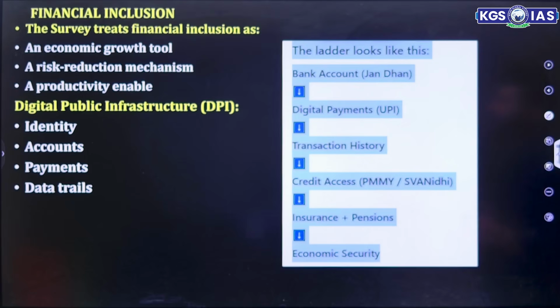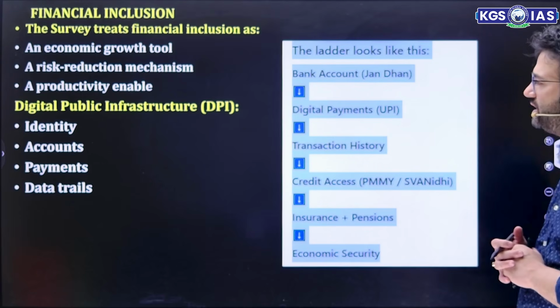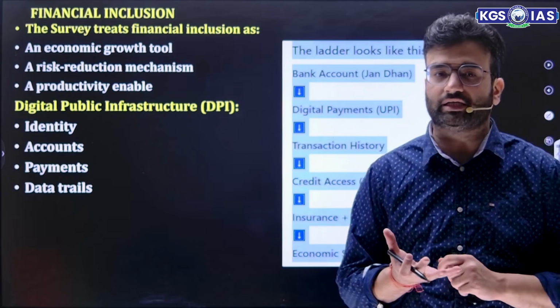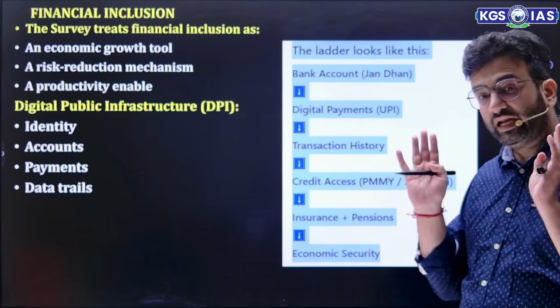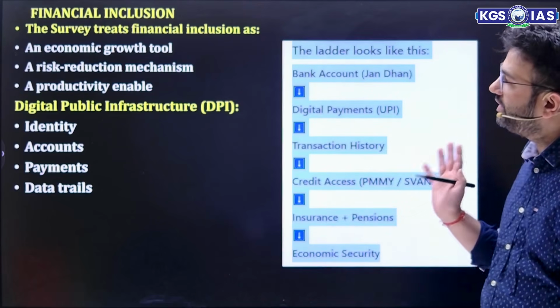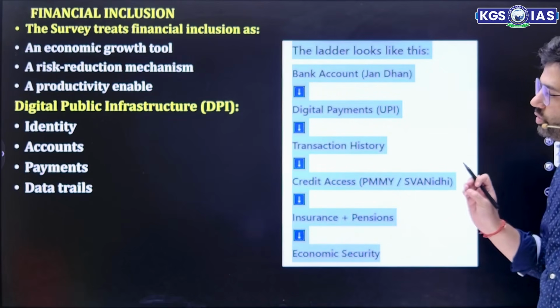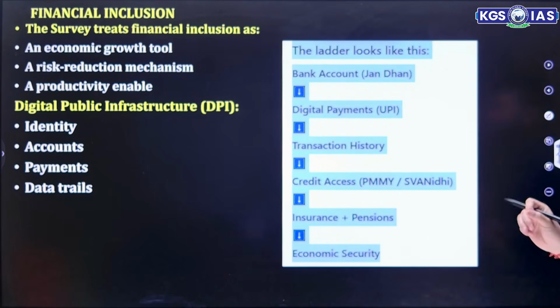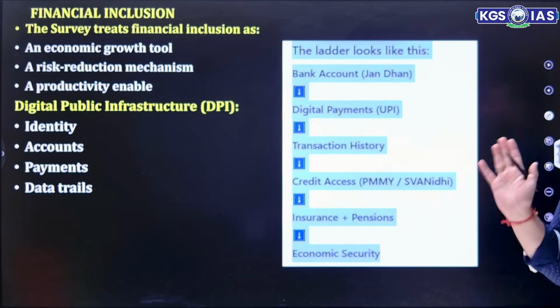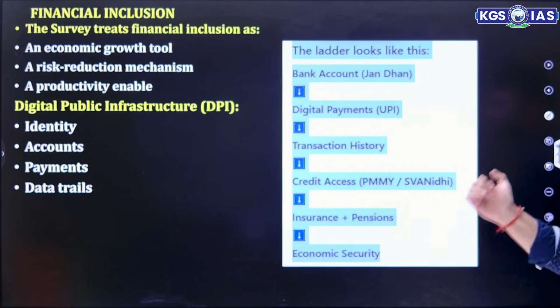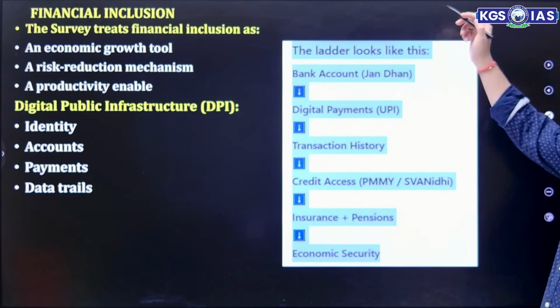Then financial inclusion. I have mentioned many times that financial inclusion is a necessity. It's not an option, it is a necessity right now. So the survey treats financial inclusion as an economic growth tool, a risk reduction mechanism, and a productivity enabler. So DPI: identity, account, payment, data trail. So the ladder looks like this.